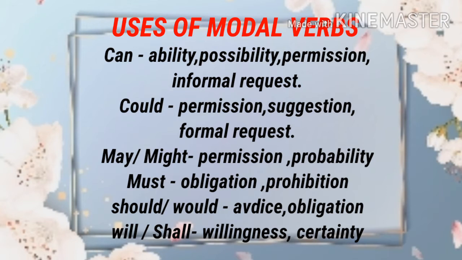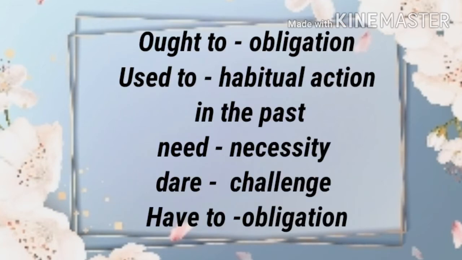Can is used to indicate ability, possibility, permission, and informal request. Could for permission, suggestion, formal request. May and might for permission, probability. Must for obligation, prohibition. Should and would for advice and obligation. Will, shall to indicate willingness and certainty. Certainty means actions certain to happen in the near future. It's called certainty.